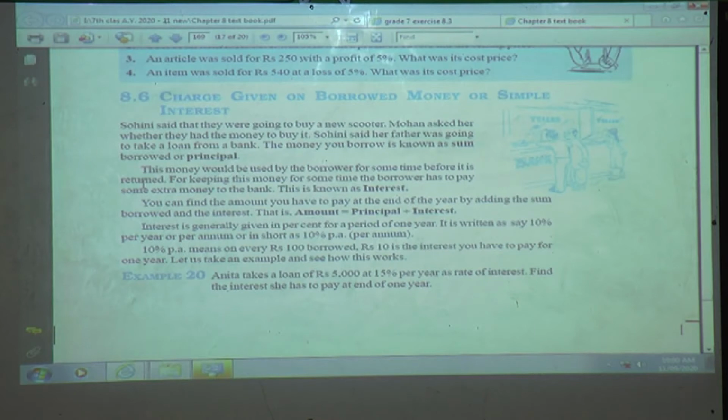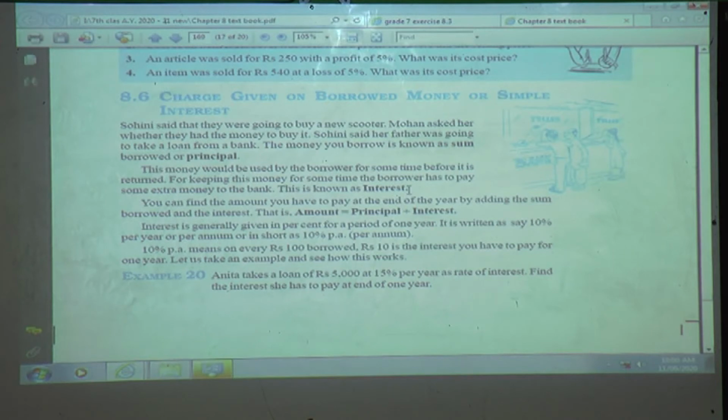That is a borrower. If I am taking a loan from the bank, I will take the loan for some time till I return the money. So for keeping this money for some time, the borrower has to pay some extra money to the bank. This is known as interest.